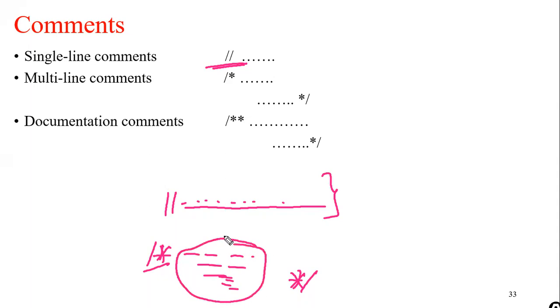Comments are used to provide a description or explanation of the code. In other words, it is the representation of the logic in simple English. Comments are used to increase the readability of the code.